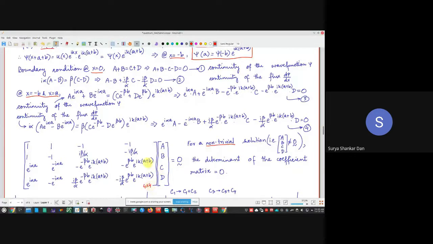So if the rank of the matrix is 4, it means you are going to have a unique solution for all A, B, C, and D. If you are solving all the 4 equations, you are supposed to get A, B, C, D as unique values. Suppose the rank of the matrix is 3, or basically less than 4. It can be 3, it can be 2. What does it imply? That the determinant of this coefficient matrix is 0.